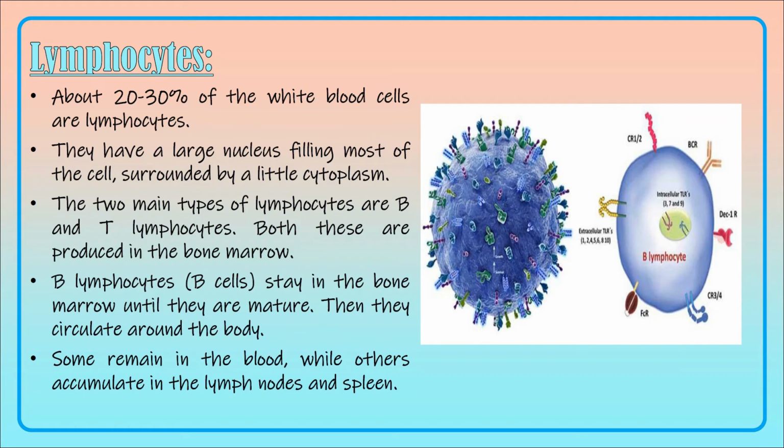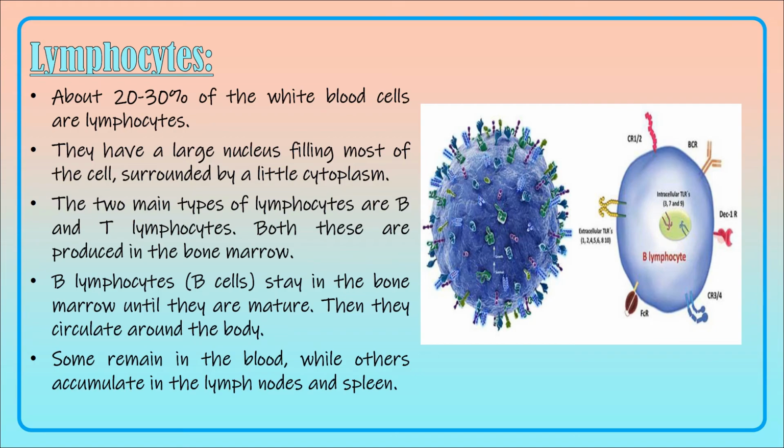Lymphocytes. About 20 to 30% of our blood cells are lymphocytes, and these cells have a large nucleus which fills most of the cell, and they have only a little cytoplasm surrounding the nucleus. The two main types of lymphocytes are B lymphocytes and T lymphocytes, and both are produced in the bone marrow, but the B lymphocytes will stay in the bone marrow until they mature there itself.